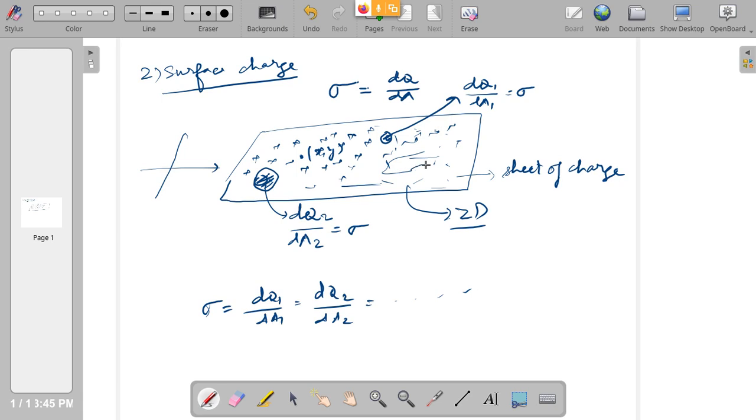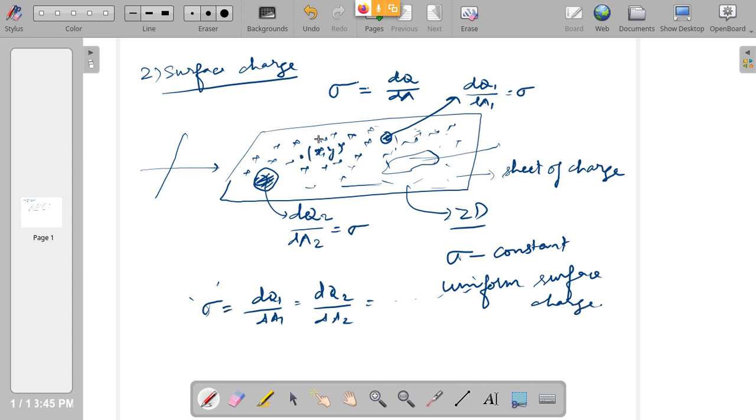Any area in any shape you take, see the charge in that, divide the charge by area, you get sigma only. So sigma is uniform throughout the entire sheet. Wherever you measure, sigma does not change, so sigma is constant. Then this kind of surface charge can be called a uniform surface charge. So this is a sheet of charge.